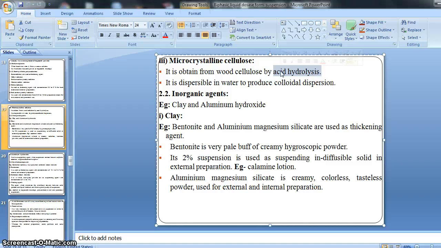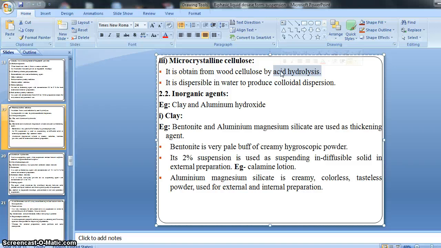If we do a reaction with wood cellulose, by acid hydrolysis we can get microcrystalline cellulose, right? Actually the source of cellulose is wood. From the wood we can obtain the cellulose, and by the hydrolysis process with the cellulose we can get microcrystalline cellulose, right? So it is dispersible in water to produce a colloidal dispersion.